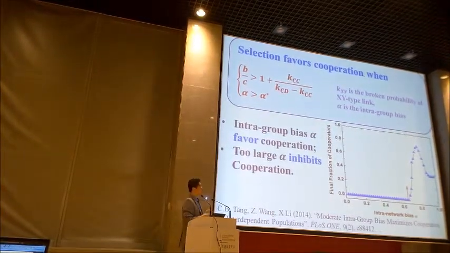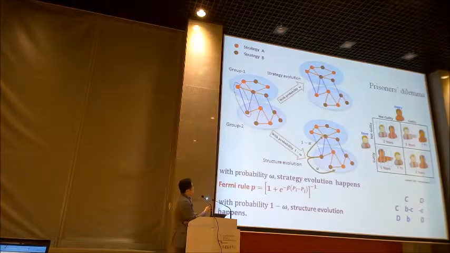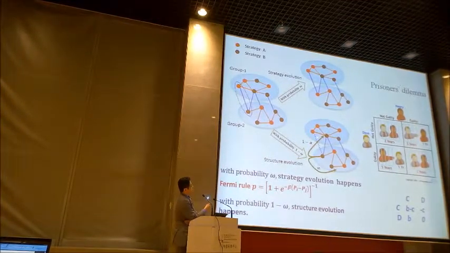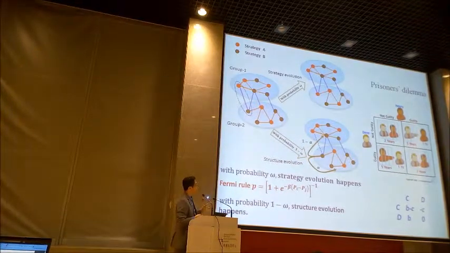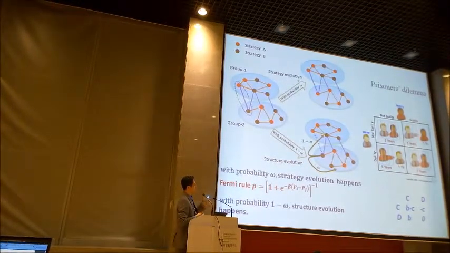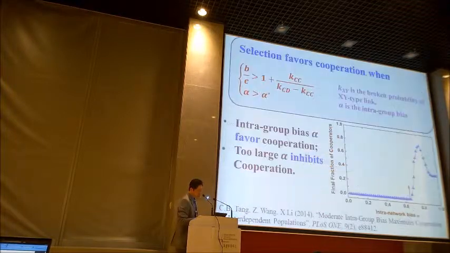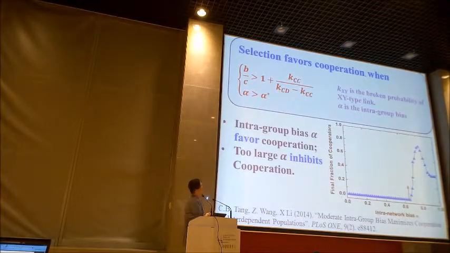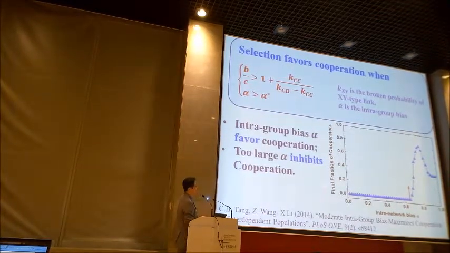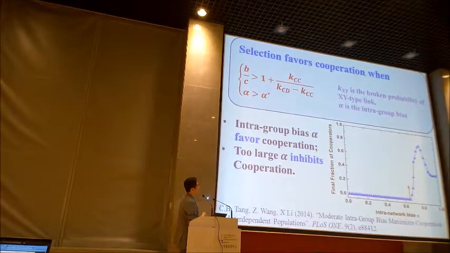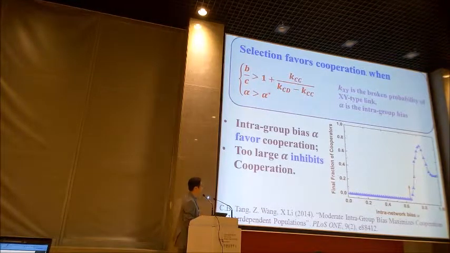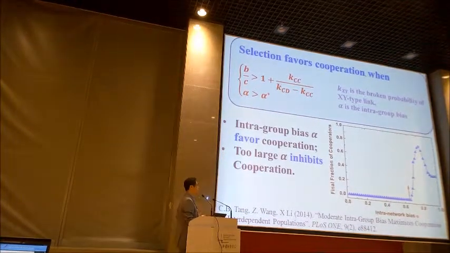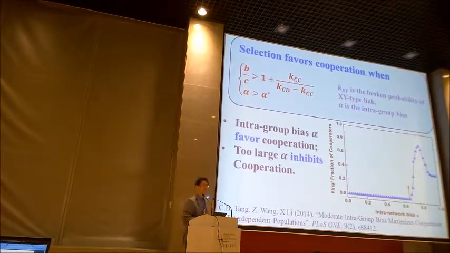That means alpha here dominates the change of the structure between groups or between populations, or just inside the population. So alpha here favors cooperation, but if alpha is too big, it may also inhibit cooperation. This means a moderate intergroup bias could maximize cooperation for interdependent populations.